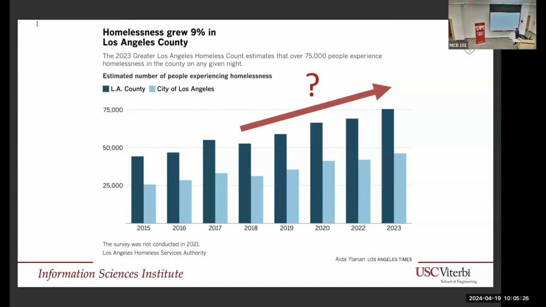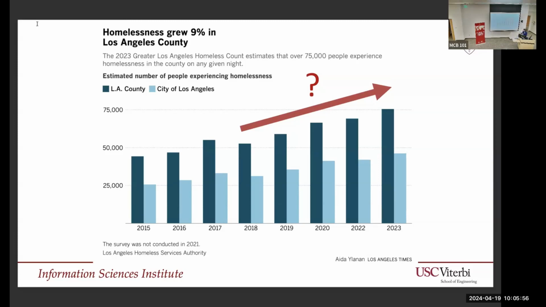But there are two issues that come from this. One is that this homeless count depends on more or less a guesstimate. There are people that go out and survey LA County, and they try to see where they find homeless, and then they estimate the number of people who could be homeless based on what they observe. These point-in-time counts are certainly very, very important, but there's room for improvement.